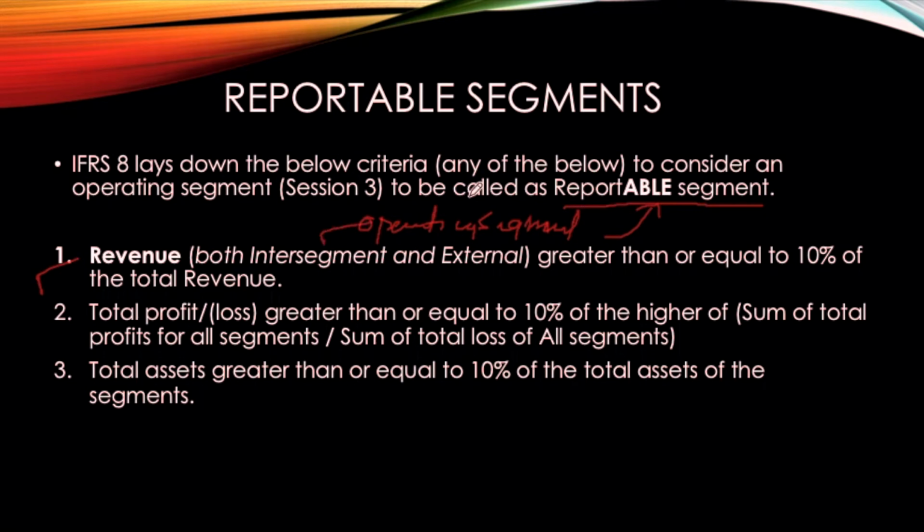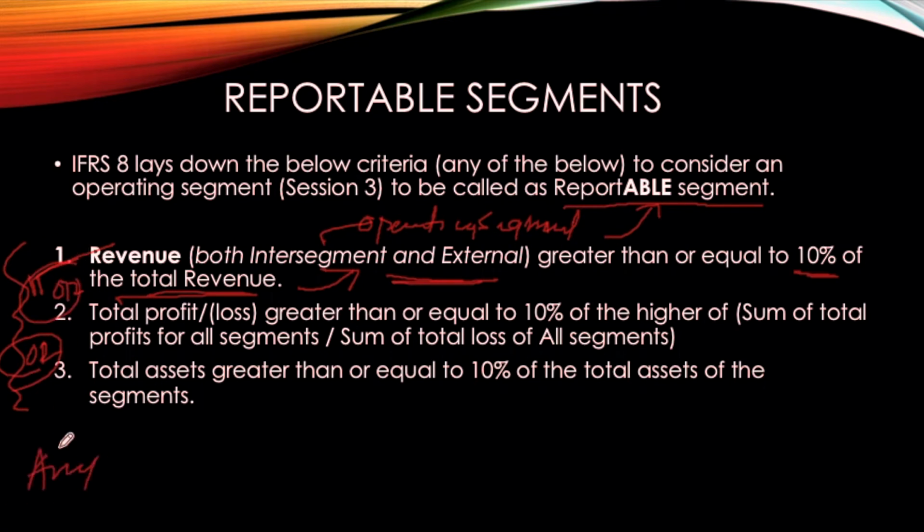If the operating segment's revenue is greater than or equal to 10% of the total revenue, including both inter-segment and external sales, then we call it a reportable segment. And these are ors, these are not ands. If any of the conditions is satisfied, we call an operating segment a reportable segment.